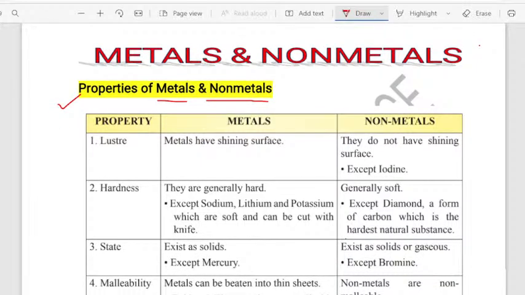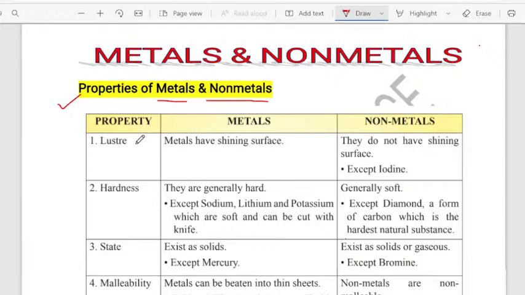In your examination, they will ask many questions based on the properties of metals. So you have to know the property, its meaning, and how that property is applied in the question.